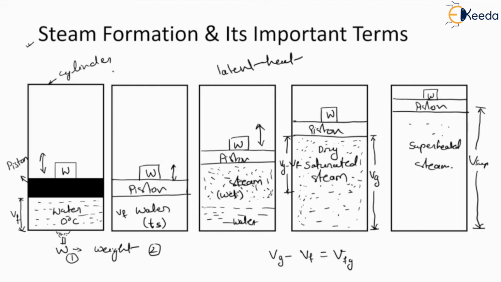Initially the heat is sensible heat, and when it changes phase, it is latent heat. The next condition is superheat, when the temperature goes beyond the dry saturated steam temperature. It is called superheated steam or the superheat condition.